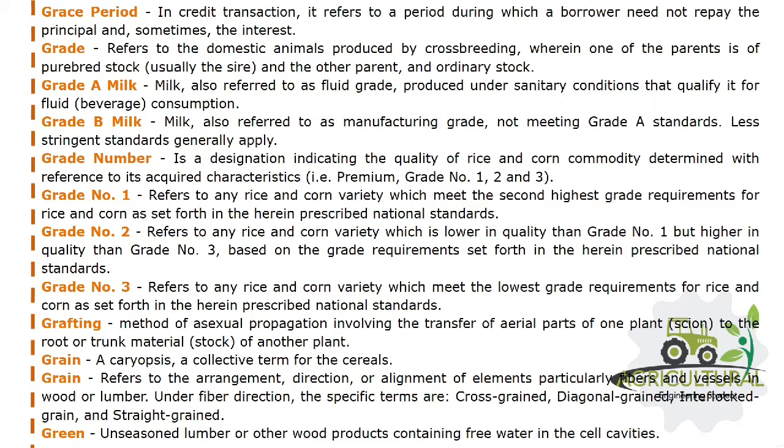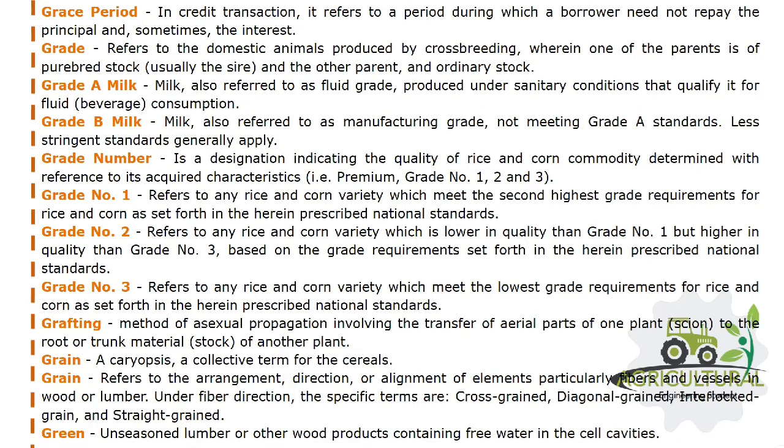Grade A milk, also referred to as fluid grade, produced under sanitary conditions that qualify it for fluid beverage consumption. Grade B milk, also referred to as manufacturing grade, not meeting Grade A standards. Less stringent standards generally apply.